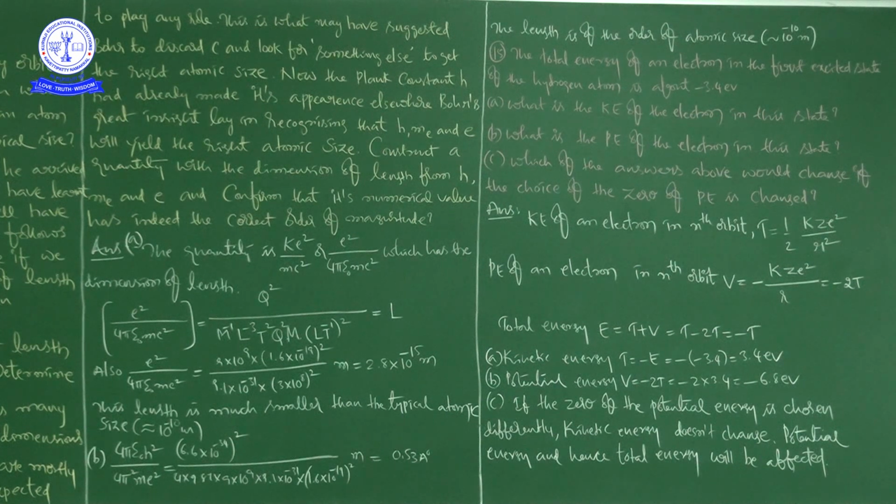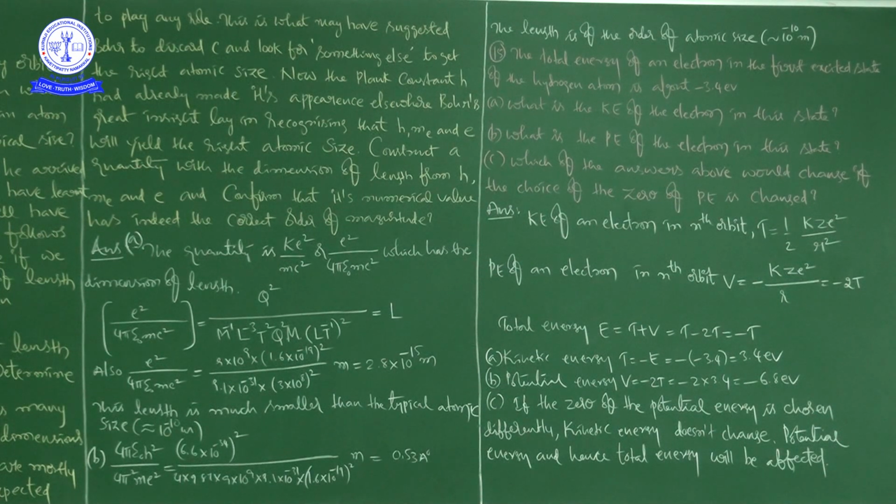Okay. And after that, in case of C, if the zero of the potential energy is chosen differently, kinetic energy doesn't change. Potential energy and hence total energy will be affected, right?